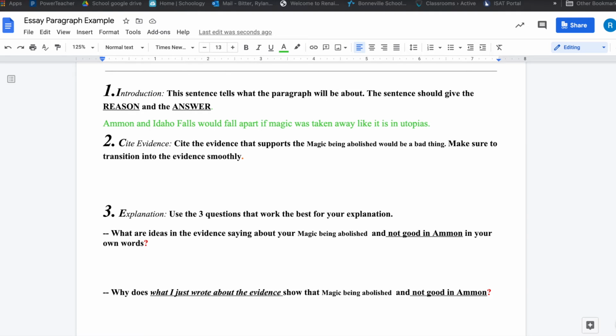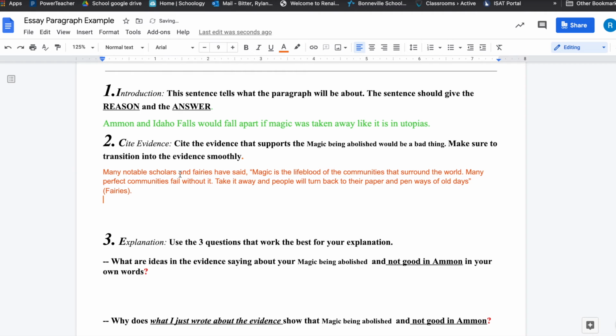Now, when we put in our evidence, we need to make sure that we cite it properly, that we have our author's last name, and everything needs to be in quotation marks and word for word. Additionally, when we do this, we need to make sure that the evidence is introduced by an introductory transition into the evidence. Here's my evidence.